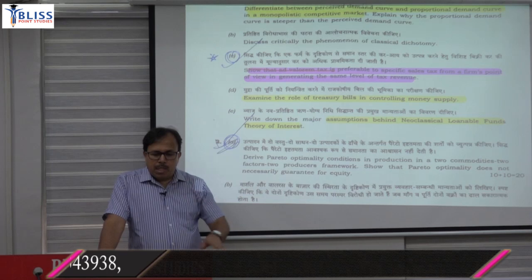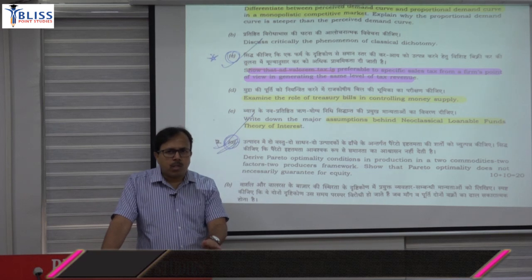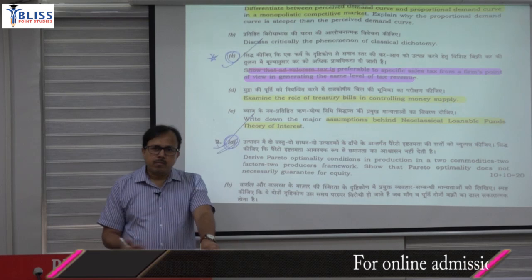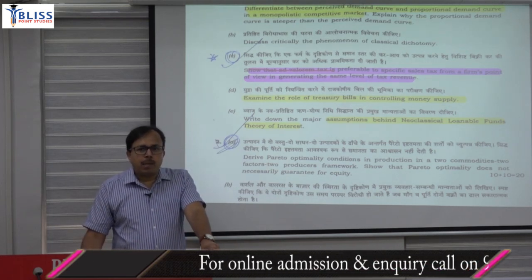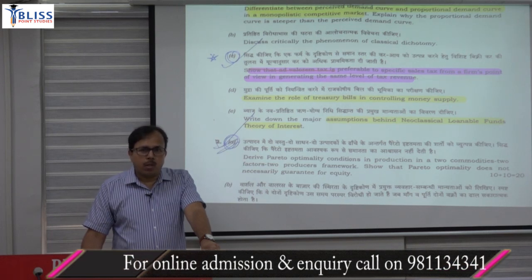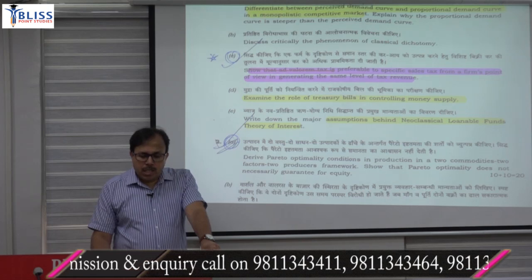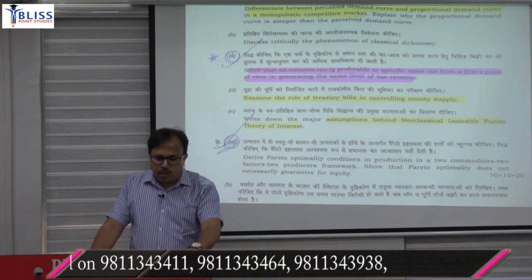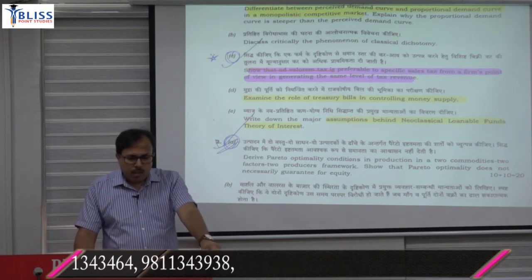Third says flexibility of interest rate is assumed. Because it is a classical concept, and in the classical concept prices are flexible, wages are flexible, so when we talk about loanable fund, the interest rate is flexible. So interest rate flexibility will ensure that demand and supply of loanable fund become equal. Clear. Fourth assumption was that the theory is stated in flow terms, considering flow of demand for and supply of loanable fund. So it is basically a flow theory.